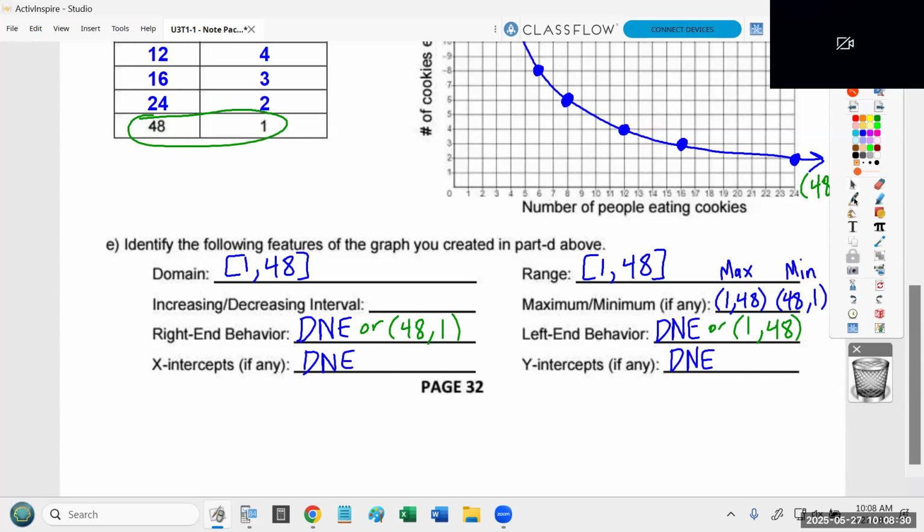Oh, and I should have mentioned, just like the last graph, this graph is only decreasing. So I'm just going to copy my domain. And now we're done. All right.